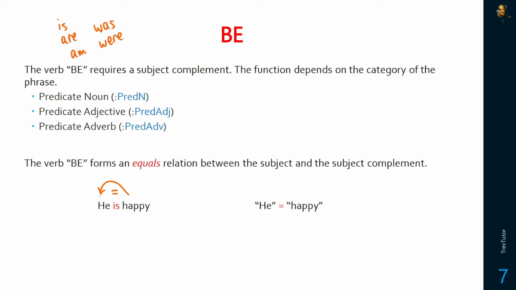So we can have complements that are either predicate nouns, predicate adjectives, or predicate adverbs. So this means you might get he is a dog, he is happy as an adjective phrase, he is here, it can be an adverb phrase, or it could even be a prepositional phrase. So he is in the room. So depending on what type of phrase you get, you're going to get a different type of function.